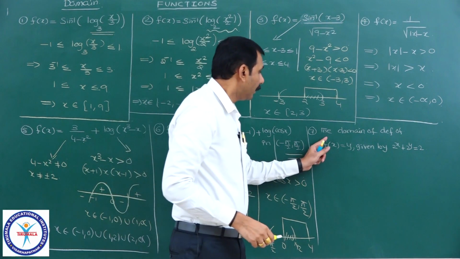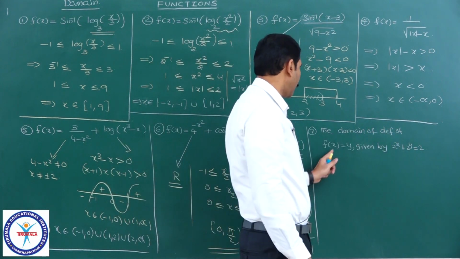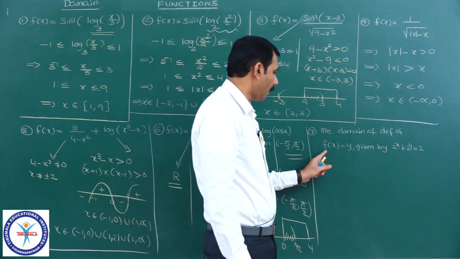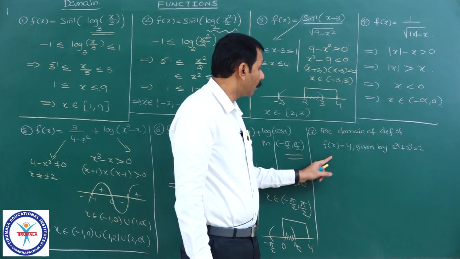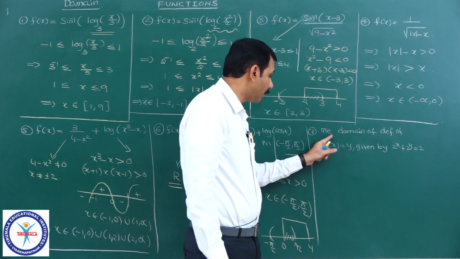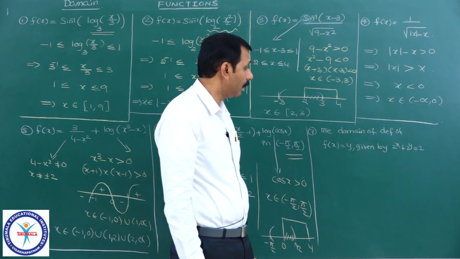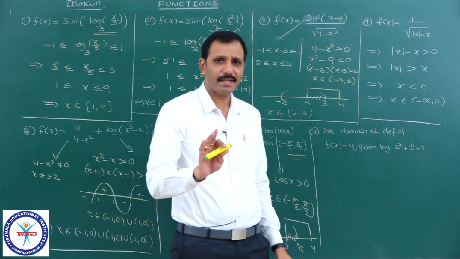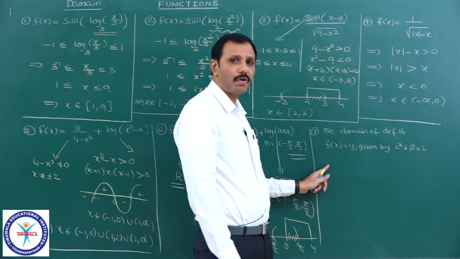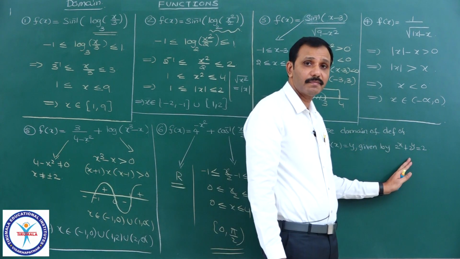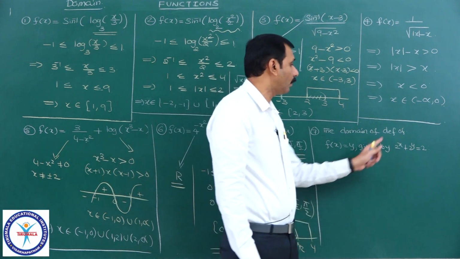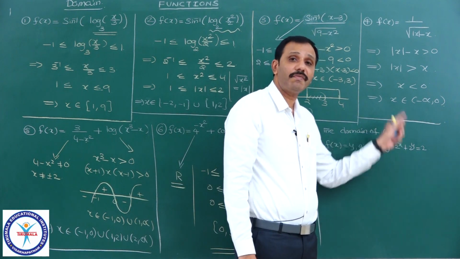Right. Now, the domain of definition of y equal to f of x, that is, y equal to f of x is the function. Domain means the values of x where it is defined, I have to find, given by the relation 2 power x plus 2 power y equal to 2. Here you see they have not given directly y equal to f of x, a relation is given, and they are asking the domain of y equal to f of x, which means we need to write y in terms of x and find the domain of that.